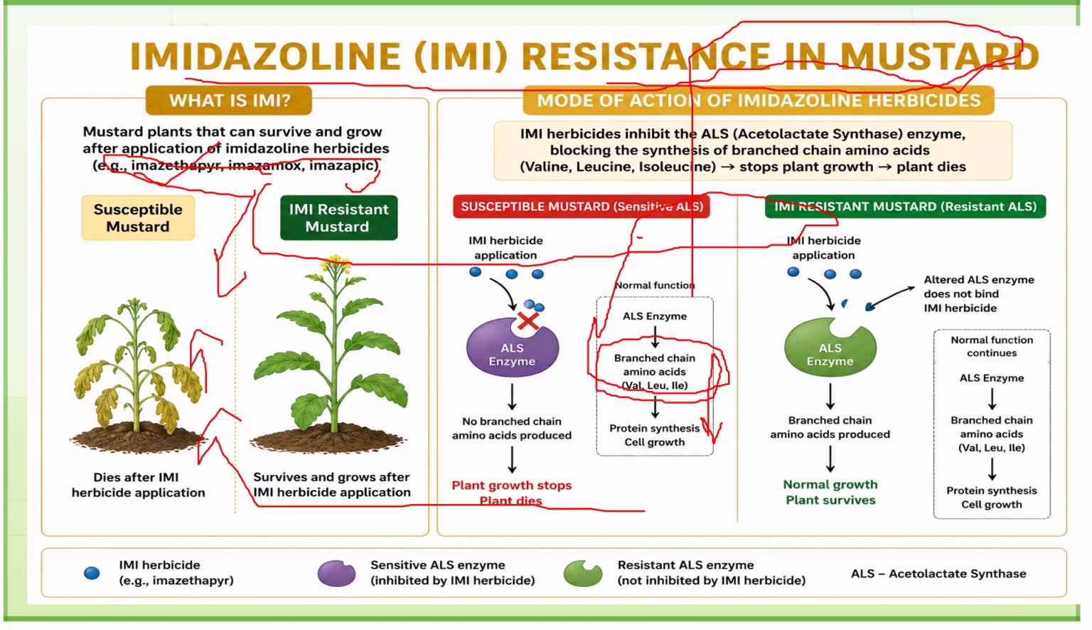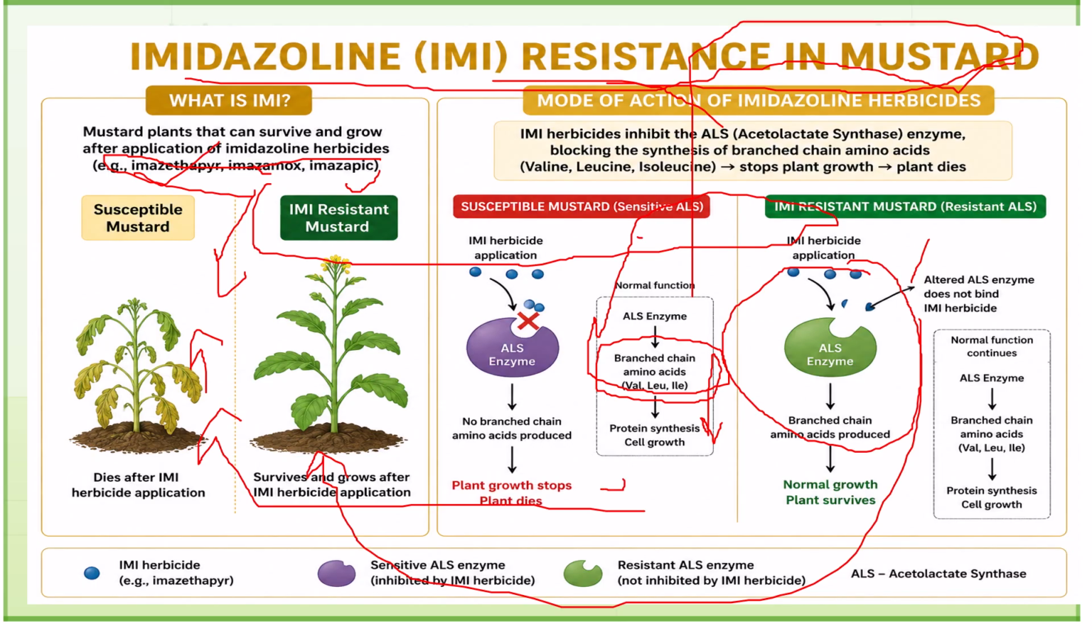But in imidazolin resistance, what happens? This action of imidazolins on acetolactate synthase will be curbed and the plant will survive and grow. But this process is not possible in Orabanki. Hence Orabanki will be killed and mustard will survive, and automatically the production of mustard will be increased.